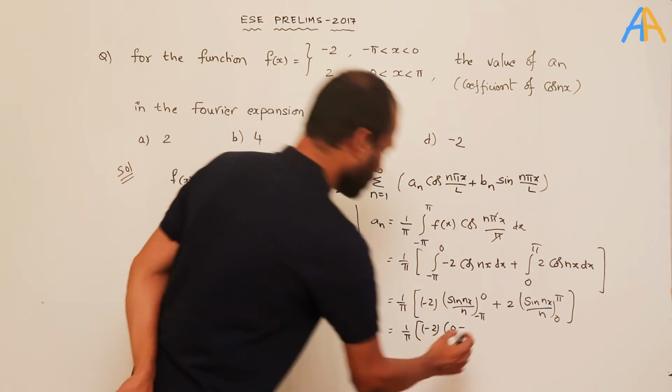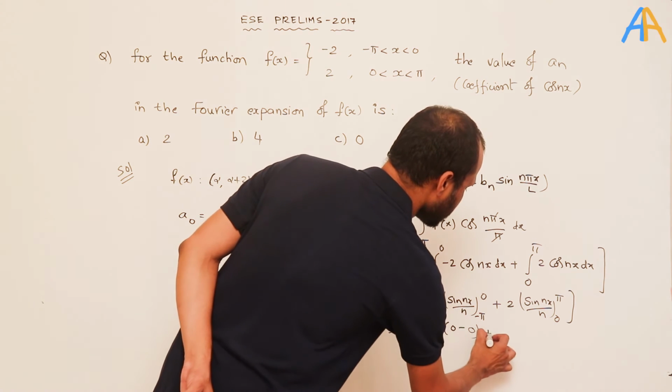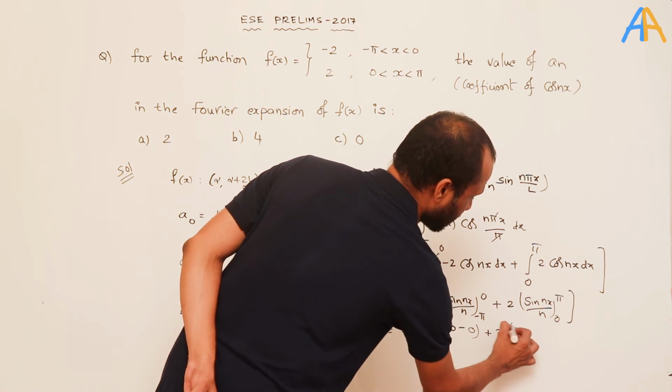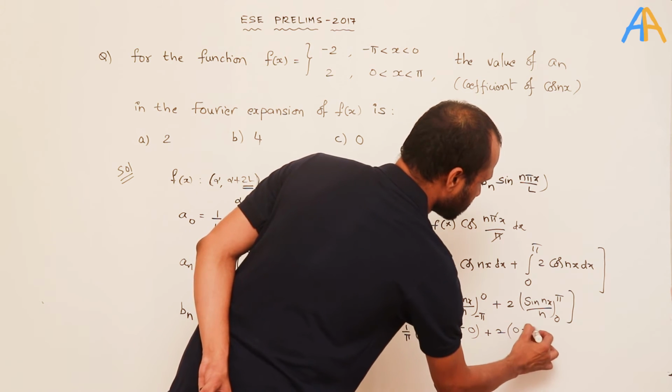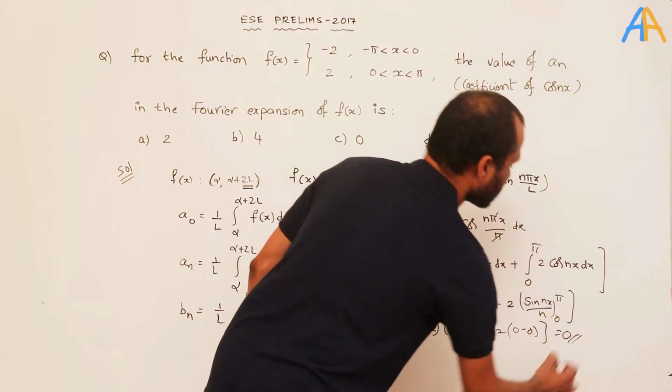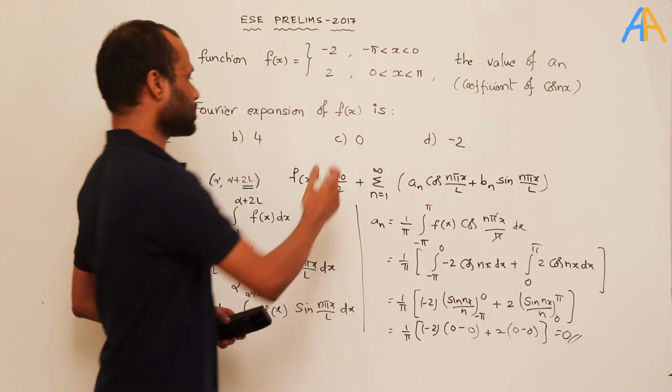Sin n pi is also 0. So it becomes 0, plus again 2 into sin n pi minus sin 0. Sin n pi is 0, and if you substitute 0 it also becomes 0. So totally this became 0. So we will get the same answer, C.